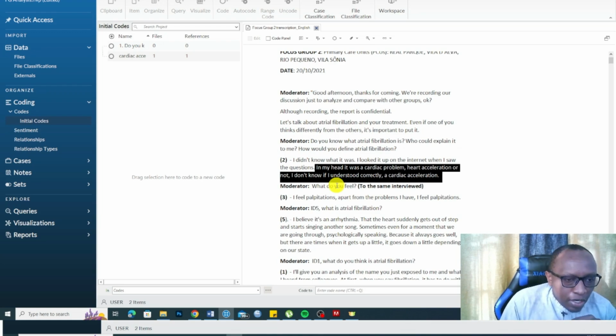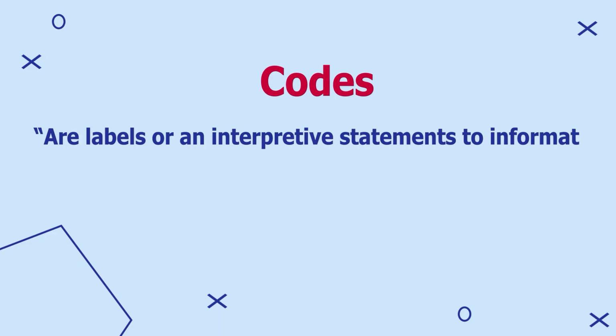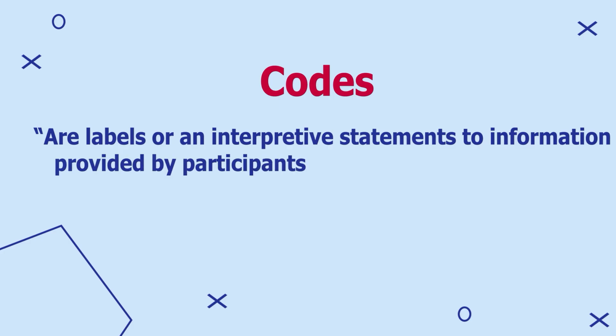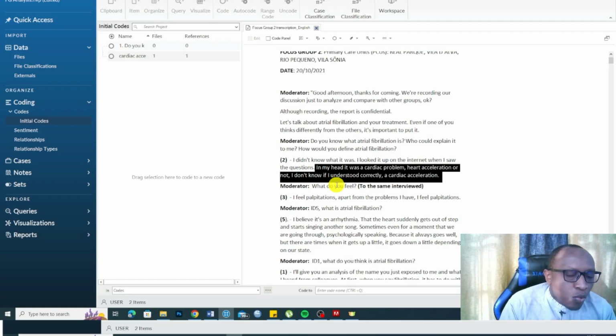I want to define what a code is. Generally, a code is a label or an interpretive statement applied to information, or a section of information, provided by participants, which is important to our research objectives or research question. Basically, when we are coding, we are just labeling or tagging important sections of information that answer our research question or fulfill our research objectives.